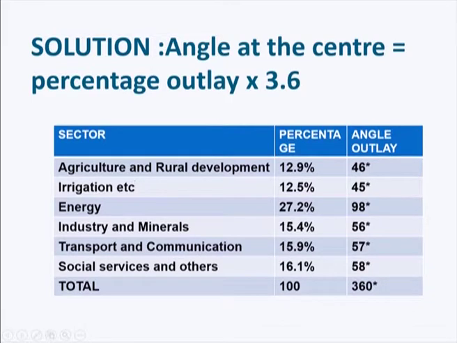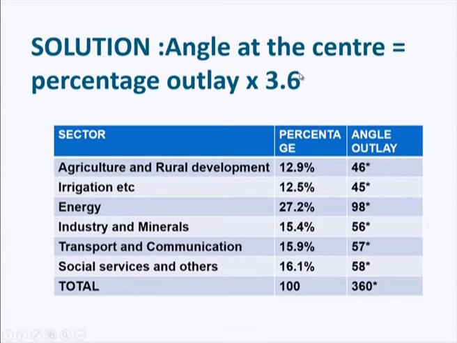Here, the data given is the 7th Five-Year Plan public sector outlays. For agriculture and rural development it is 12.9%, for irrigation and others 12.5%, for energy 27.2%, for industry and minerals 15.4%, for transport and communication 15.9%, and for social services and others 16.1%. This data you have to represent as a pie diagram.